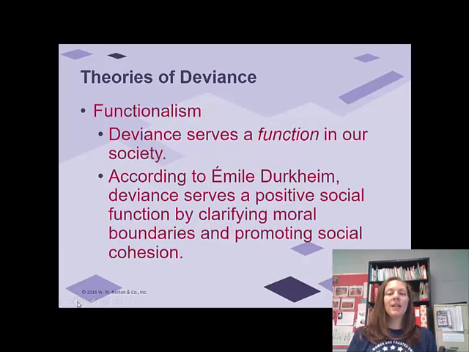All right, so let's take a look at why deviance happens, some theories about this. A functionalist perspective would say that deviance serves a positive social function by clarifying moral boundaries and promoting social cohesion. This could be something with texting and driving, right? When texting first became a possibility, we had to first clarify what was allowed. All right, and then we join together. We have whole campaigns about not being distracted drivers as promoted social cohesion. So we've clarified what's the norms with cell phones in cars, and we've joined together in enforcing that.